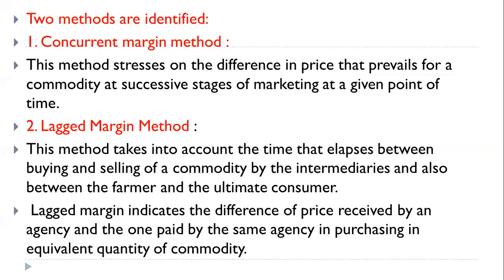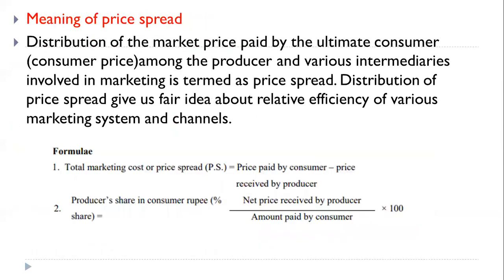And what is the lagged margin method? This method takes into account the time that elapses between buying and selling of the commodity by the intermediaries, and also between the farmer and the ultimate consumer. Lagged margin indicates the difference of price received by an agency and the one paid by the same agency in purchasing an equivalent quantity of the commodity. So this is about market margin and two types of market margin.